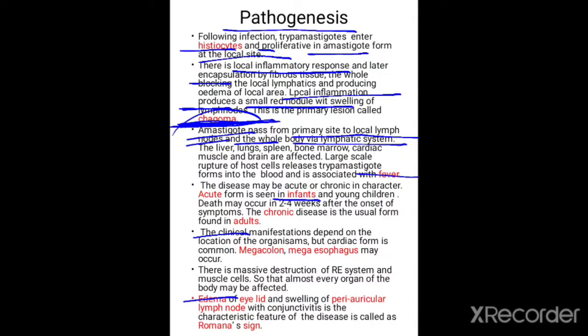Edema of the eyelid and swelling of the periocular lymph node with conjunctivitis is the characteristic feature of the disease and is called Romaña's sign. Here periorbital swelling is there, and along with that, swelling of the periocular lymph node and conjunctivitis. These are the characteristic features of Chagas disease, and these particular signs are called Romaña's sign.